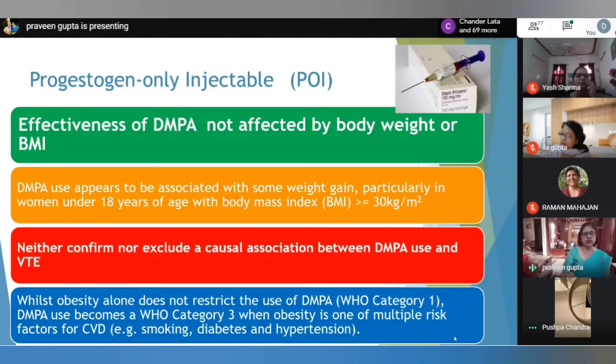Studies neither confirm nor exclude any causal association between DMPA use and venous thromboembolism. While obesity alone does not restrict the use of DMPA, it is WHO category 1. But when obesity coexists with one of the multiple risk factors like smoking, diabetes, or hypertension, then DMPA use becomes WHO category 3.